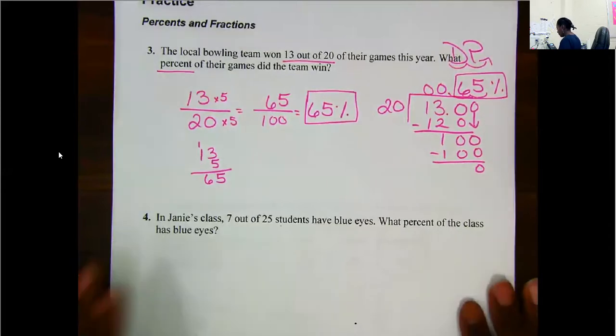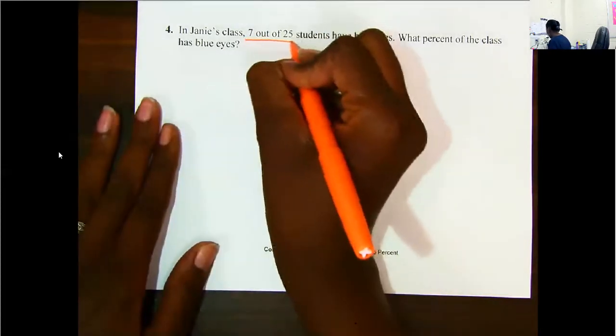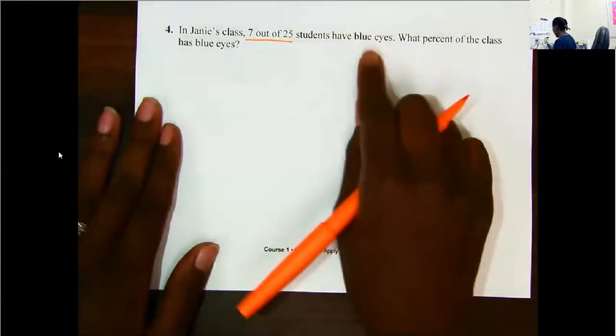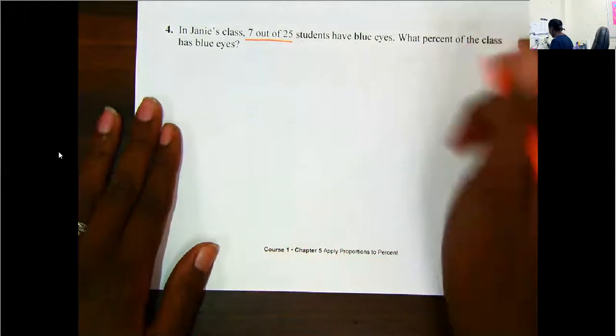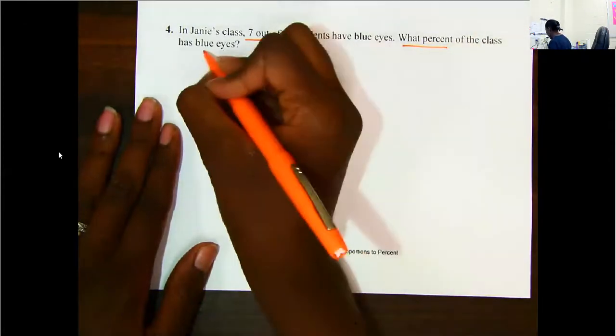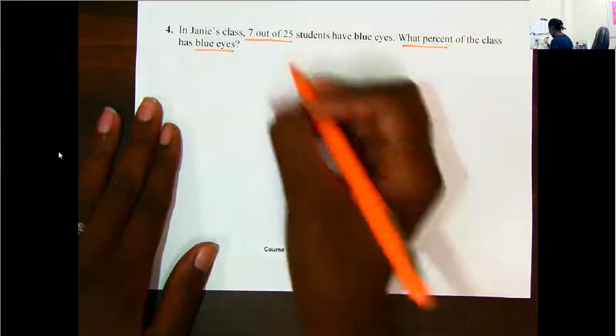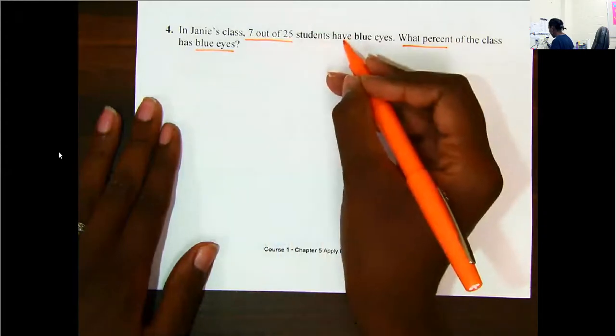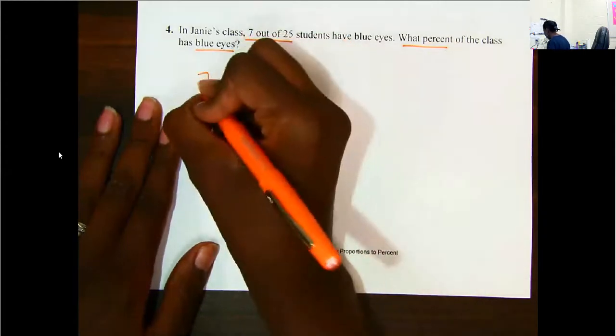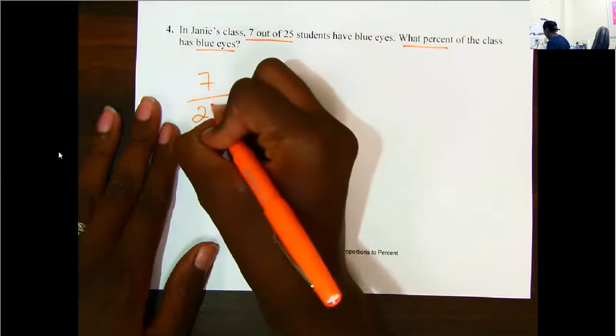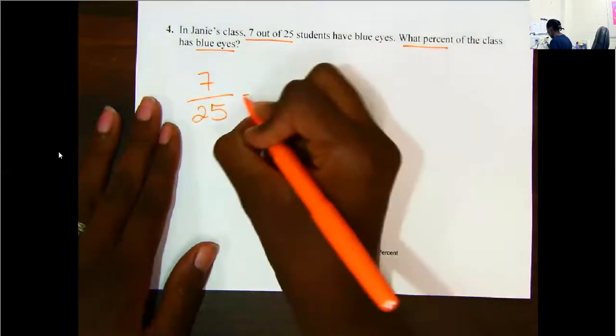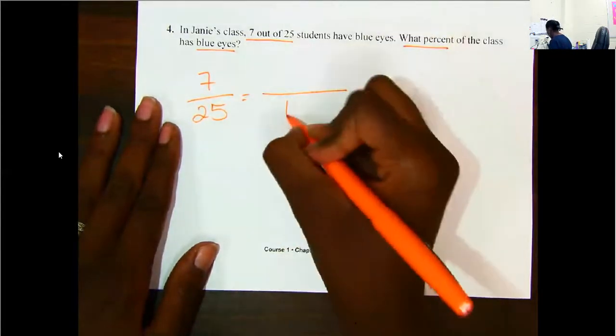Let's try one more. In Jane's class, 7 out of 25 students have blue eyes. What percent of the class has blue eyes? So again, I don't have to do any subtraction because it already tells me that 7 out of 25 have the blue eyes.